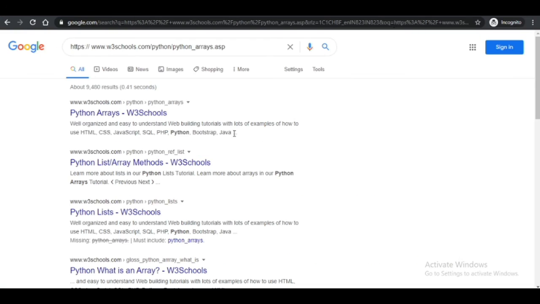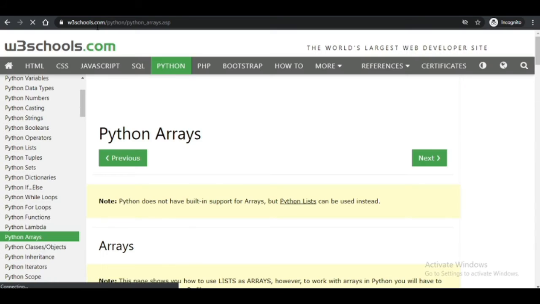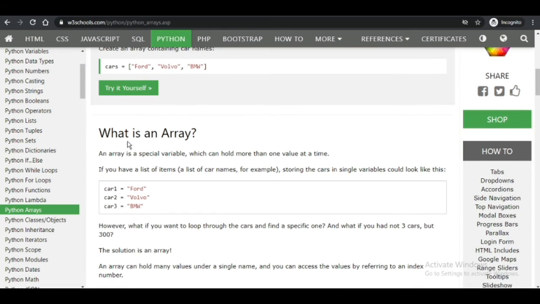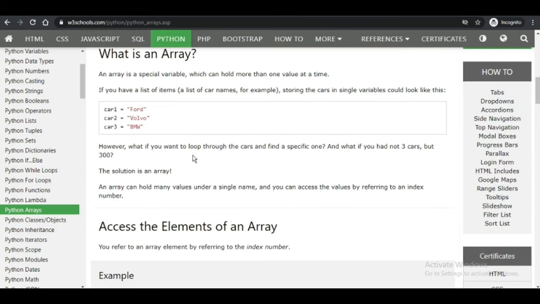Okay, so because of the gap problem, this happens a lot of the time. Don't worry, this is how Python is used to create, like, cars: Ford, Volvo, BMW. This is an array of strings. So at the 0th position is Ford, and at the 2nd position is BMW.